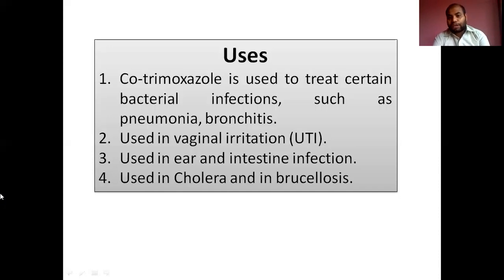So it is useful in RTI as well as UTI. It is also used in ear and intestine infections. An infection in the intestine is called an enteric infection. Enterocolitis can also cause this infection, or E. coli can also cause this infection. So it is also useful against E. coli infection, and also useful in cholera and brucellosis.